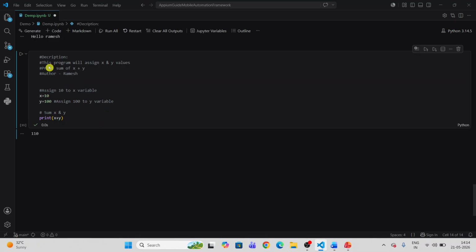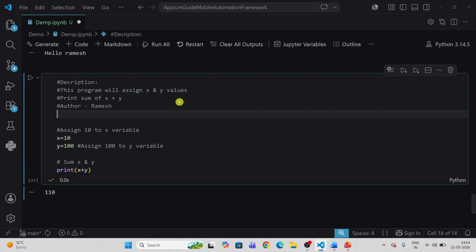I achieve multiple lines of comments by providing a hashtag for each line. You see, for description I have provided a hashtag. This program will assign x and y values, I provide a hashtag here. Print sum of x and y, a hashtag. Author Ramesh, a hashtag here. So we can achieve multiple lines of comments by providing each line of comment with the hashtag.